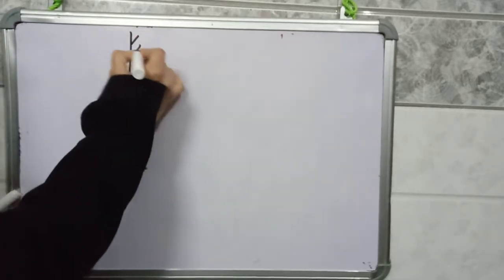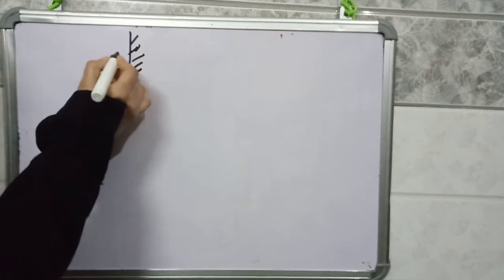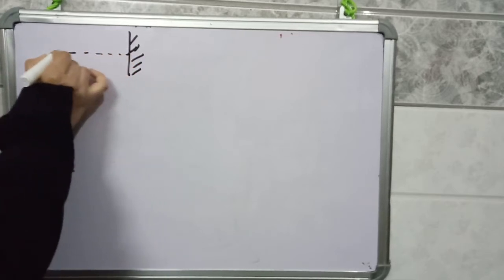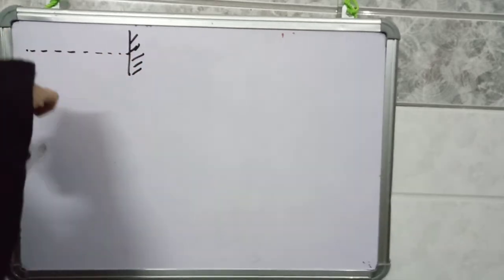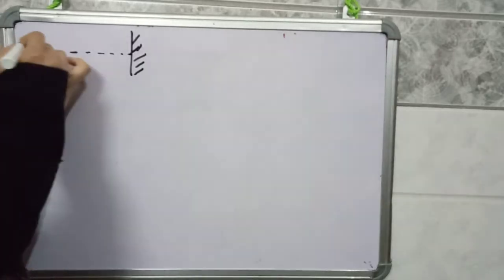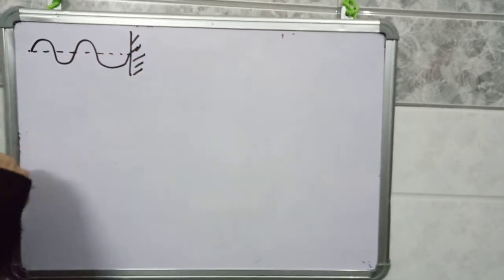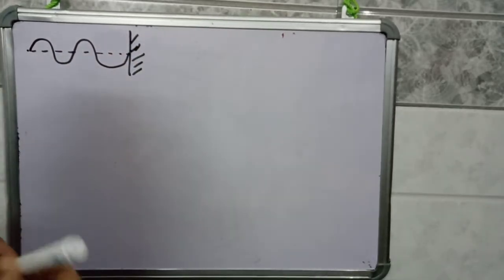Suppose we are talking about the waves which are produced in a string. Initially the string was at this position. Now we move this string in the upward and downward direction, so it will form a wave like this.